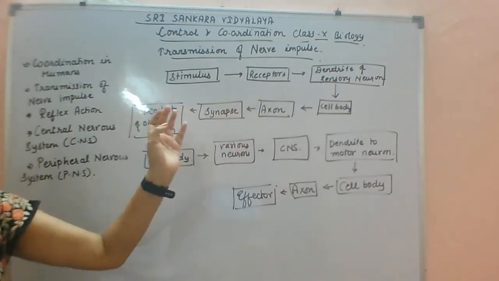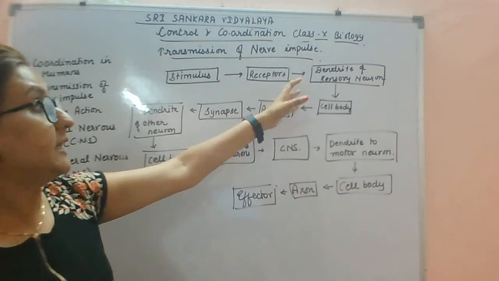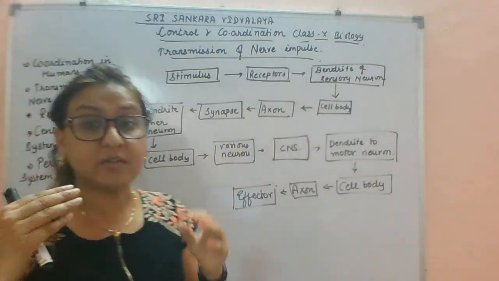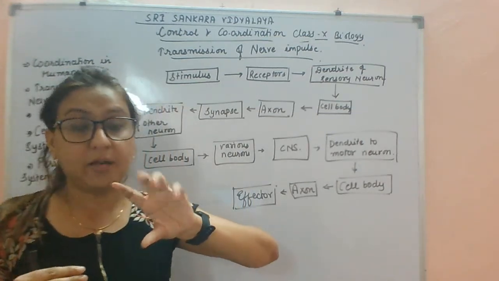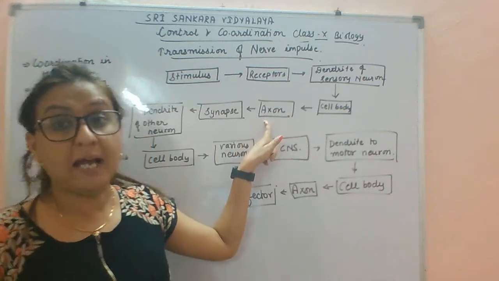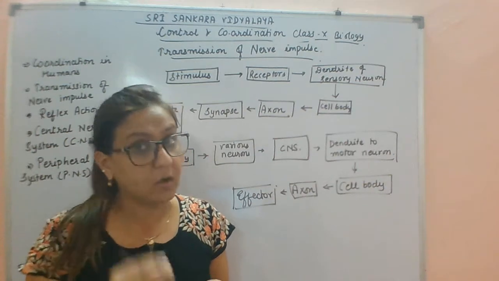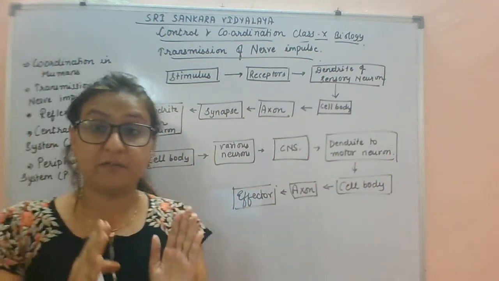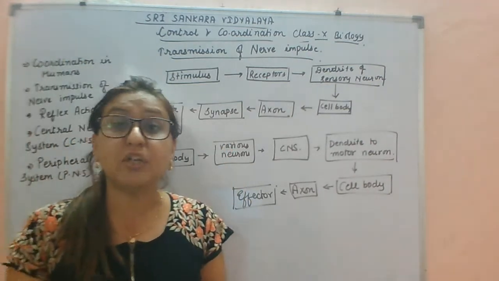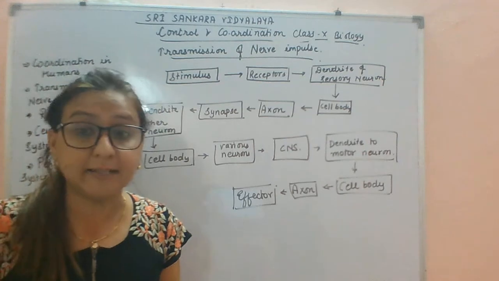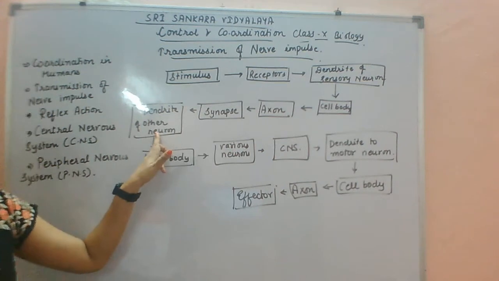After they receive the electrical impulses, it will travel along the cell body, and after traveling along the cell body, it will go through the axon. After that, it reaches the nerve ending, and there a junction between two neurons is present, that is called the synapse. In the synapse, due to the neurotransmitters, a chemical is secreted where a chemical reaction is set up.